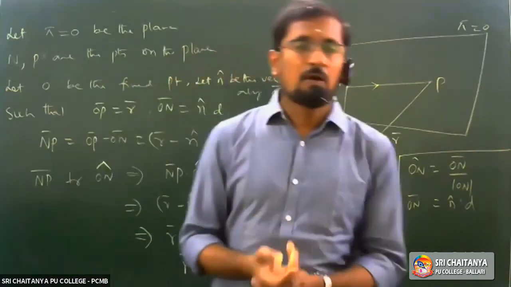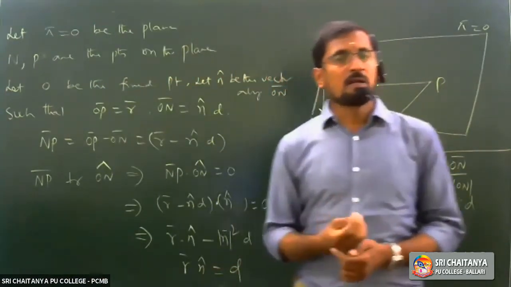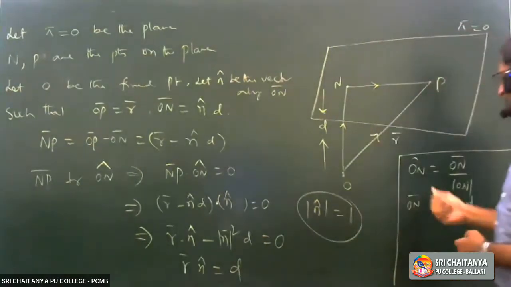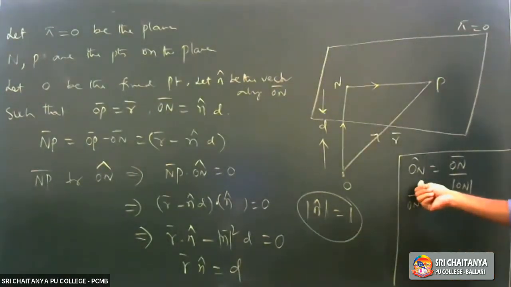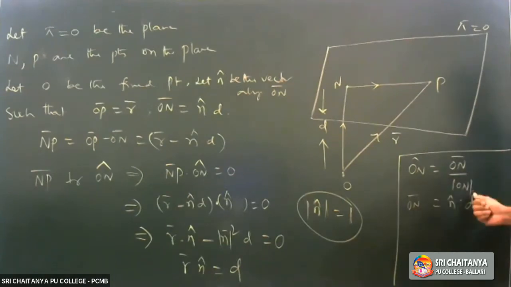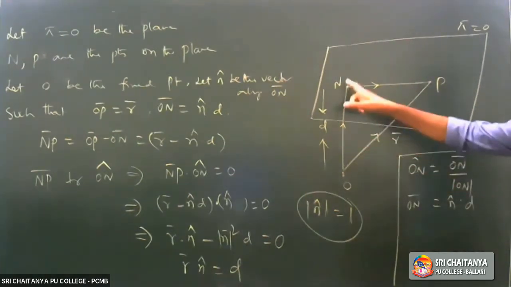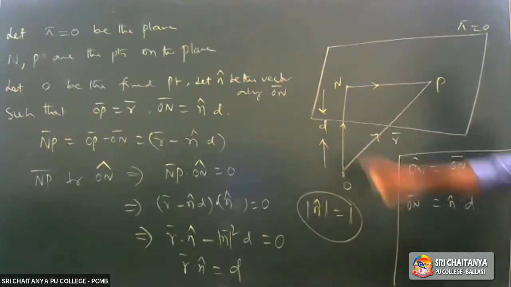The unit vector along A bar can be written as A cap is equal to A bar upon mod A bar. So ON cap is equal to ON bar by mod ON. So mod ON is equal to the distance from O to N, that is nothing but D units.